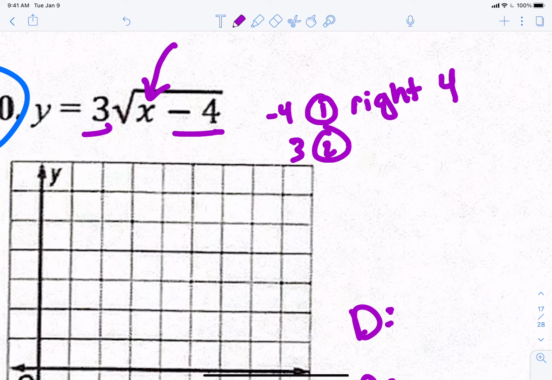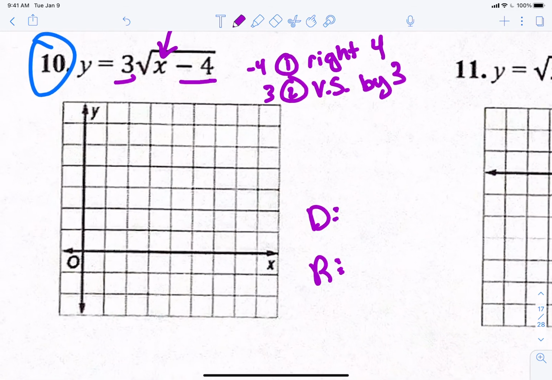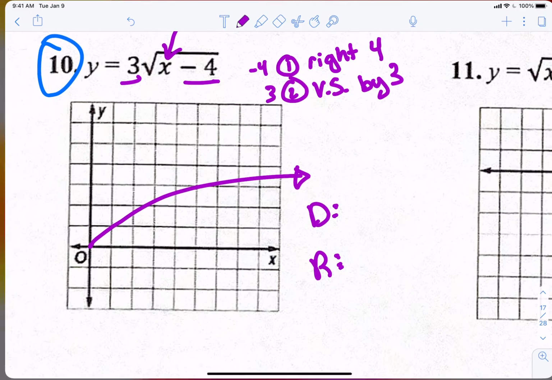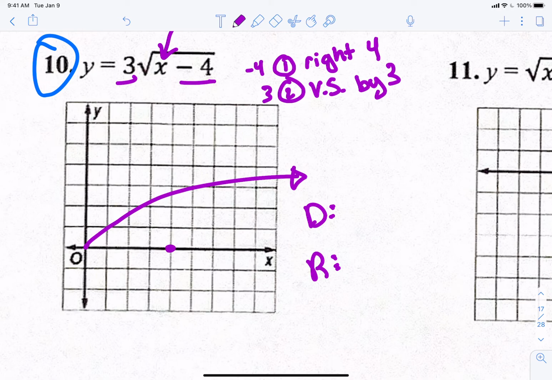What does the 3 do? We're multiplying him by 3. He is vertically stretched by 3. So we're taking that normal thing that's usually at 0, 0, and he goes this way, right? He does something like that, and we are moving him to the right 4 units. So he's now going to start at 4.